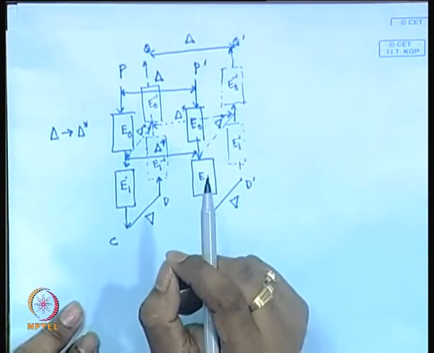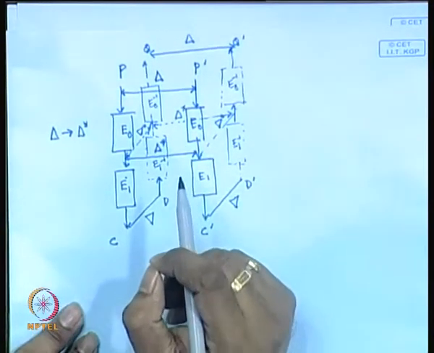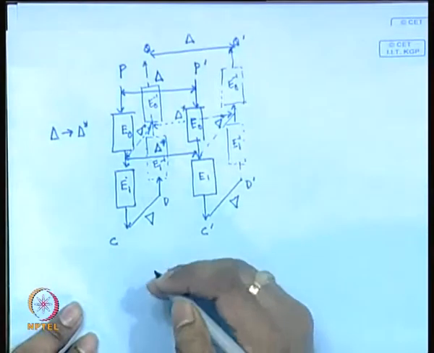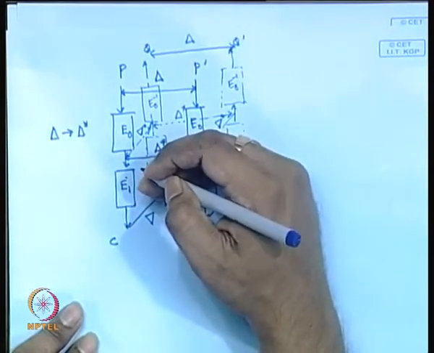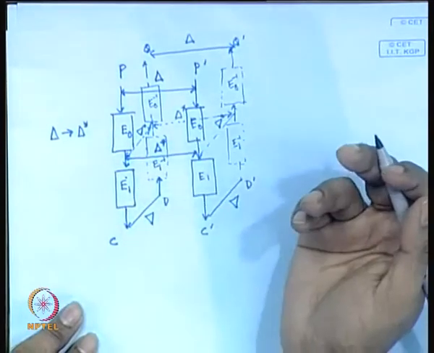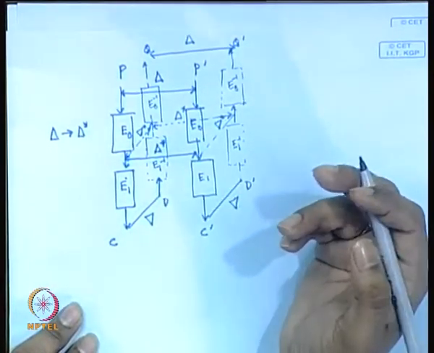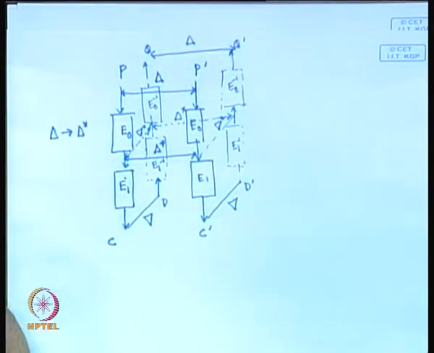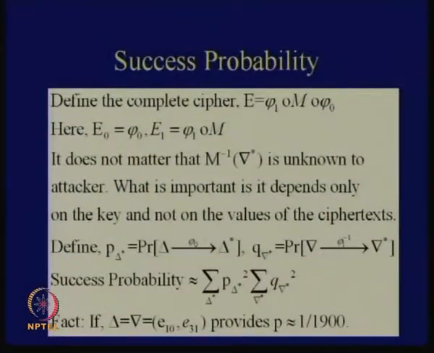So that is another fundamental difference between the idea of boomerang attacks and normal differential attacks, okay. In that case, I am not really bothered about whether I throw in a differential of lambda and obtain back a differential of M inverse lambda, or what the value of that M inverse lambda is. I know that there is an M inverse lambda which exists, okay. So what does it mean? It means that it does not matter that M inverse lambda star is unknown to the attacker. What is important is that it depends on the differential and not on the ciphertext values, okay.